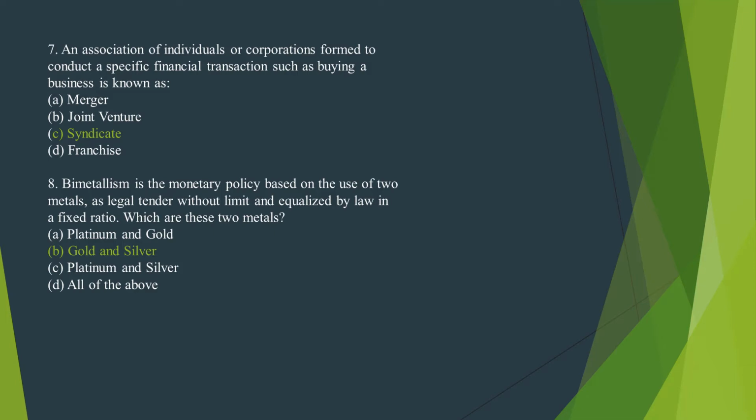Number 8. Bimetallism is the monetary policy based on the use of two metals as legal tender without limit and equalized by law in a fixed ratio. Which are those two metals? The correct option is option B. Gold and silver.